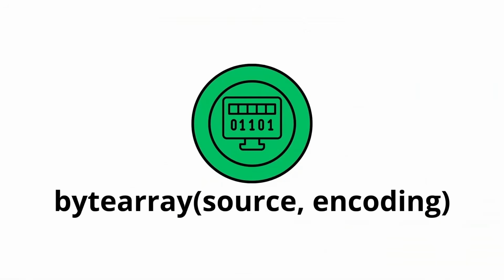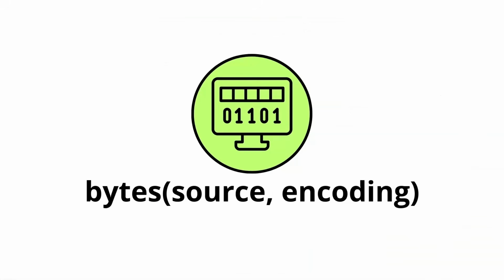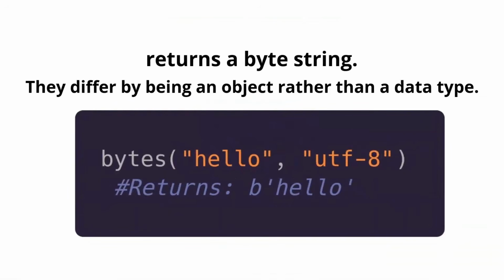Next, bytearray, and it takes source and encoding as parameters. So it returns a byte array, a mutable sequence of bytes. Normally we can rewrite them or declare them with this b before the string. Similarly, we have bytes, which takes the same parameters, and it returns a byte string. The only difference is that, in this case, these are objects rather than a specific data type. And as you can notice, the encoding parameter is optional. It means that we can write it or not.